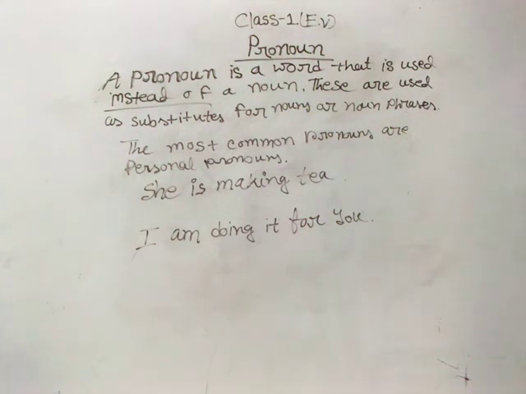Let me tell you how a pronoun can be used as a subject. Now, in the first example, you can see a sentence on the board. It is: She is making tea. Can you tell me what the pronoun is here? Let us count from the very last word. Is tea a pronoun? No, because tea is a kind of name. It's the name of a drink. So tea is a noun here, as it's a name.